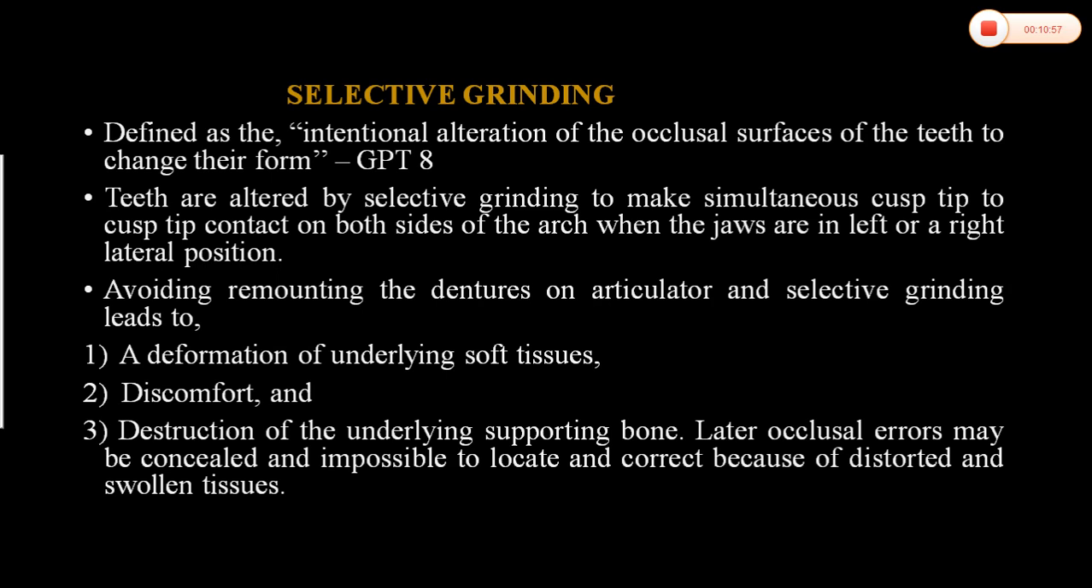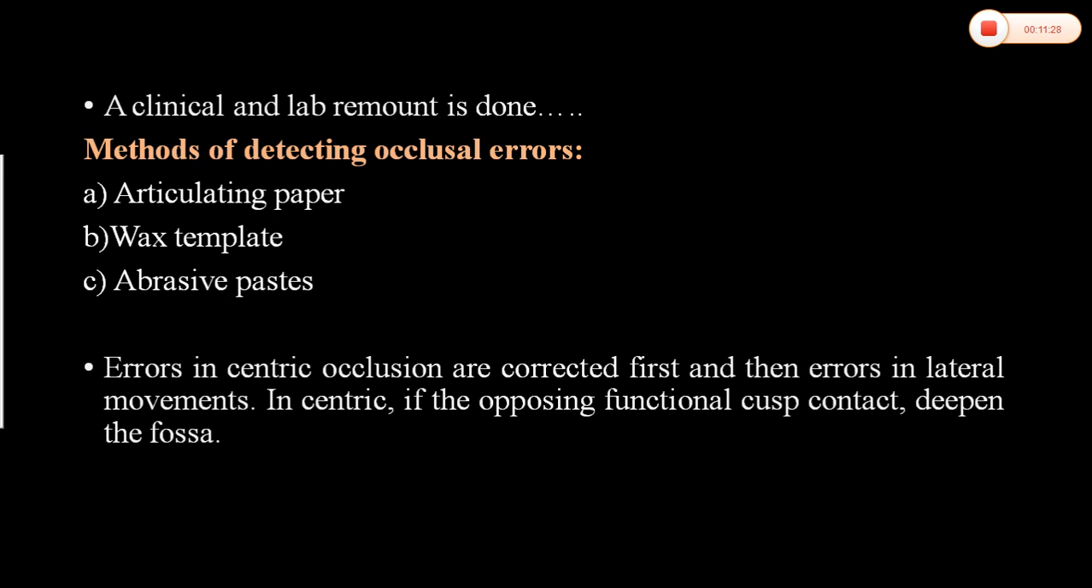If you do remounting of the dentures in the mouth, it leads to deformation of underlying soft tissue, discomfort to the patient, and destruction of underlying supporting bone. Later, occlusal errors may be concealed and impossible to locate and correct because of distorted and swollen tissues. So always, before placing in the patient's mouth, we have to do lab remounting of dentures. Then we have to do selective grinding in order to avoid any kind of discomfort or problem to the patient. A clinical or lab remount is done.